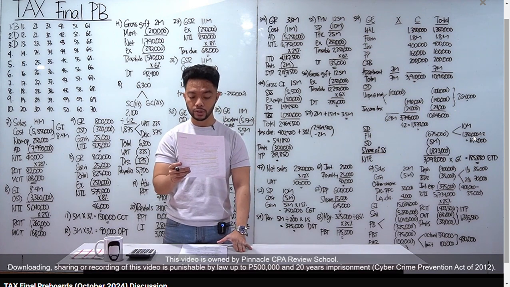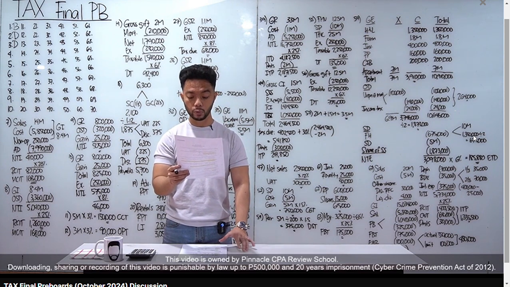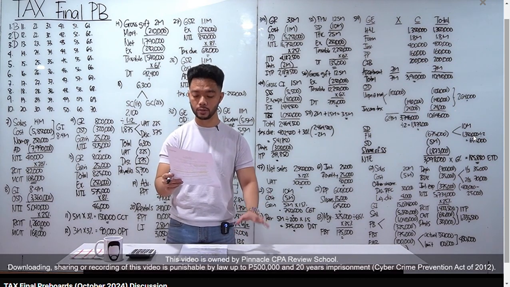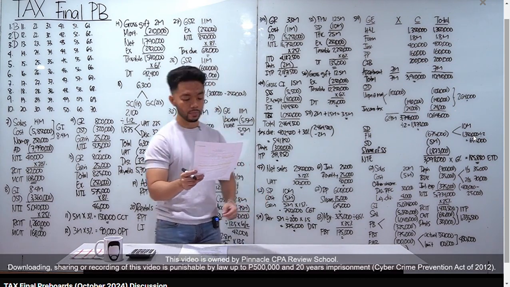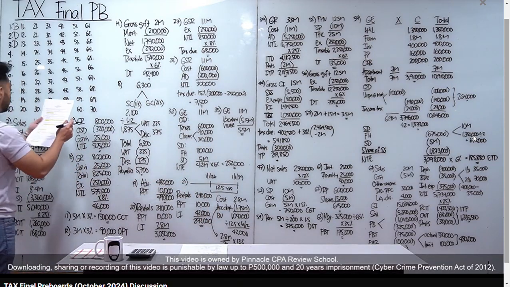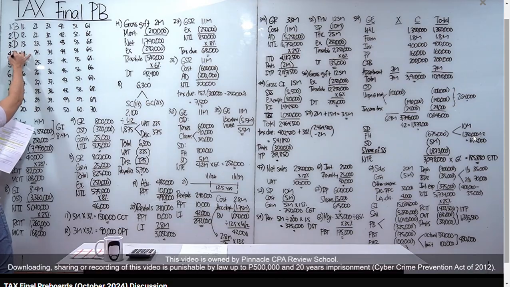Statement 3, the partnership is subject to regular corporate income tax of 25% or 20%. Again, ordinary partnerships are taxed as regular corporations. So tama yung statement 3. True, false, and true. Letter B, only 2 statements are correct.